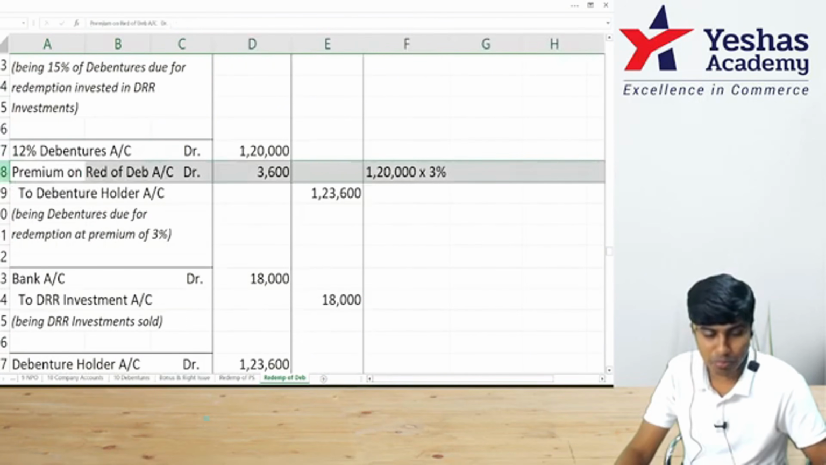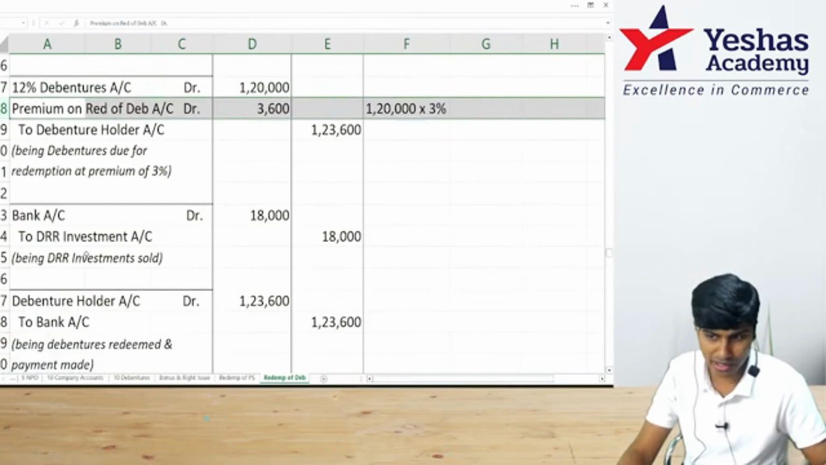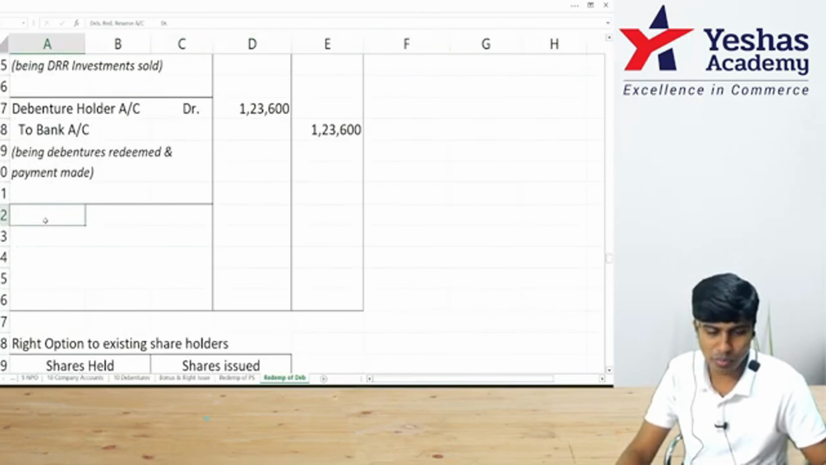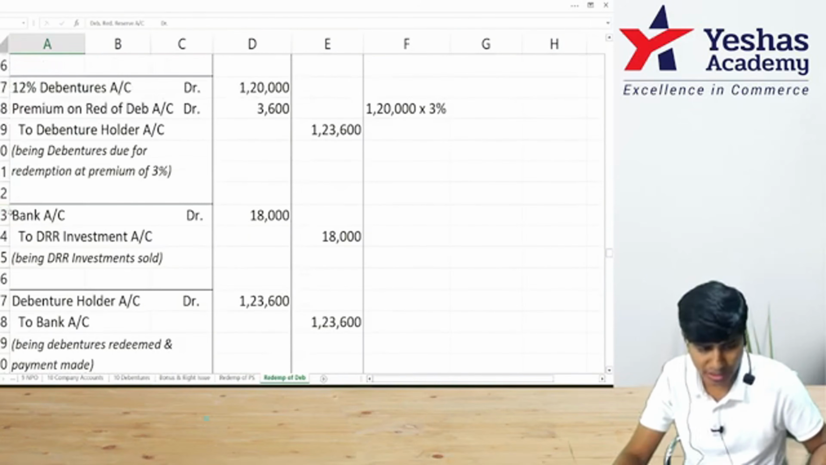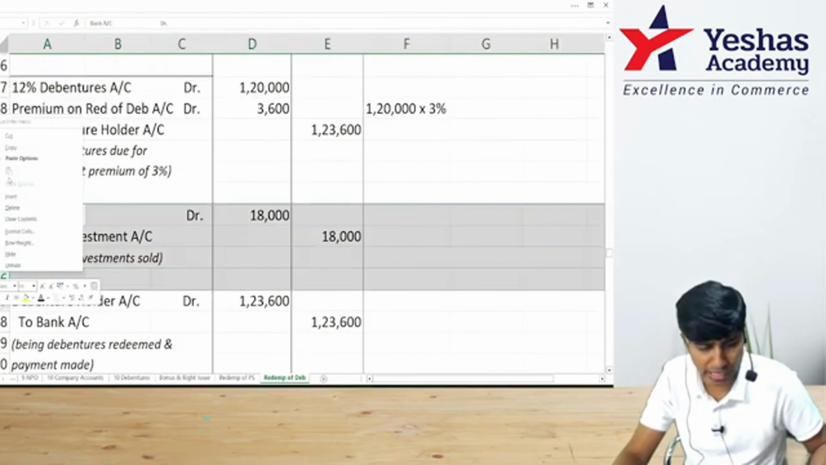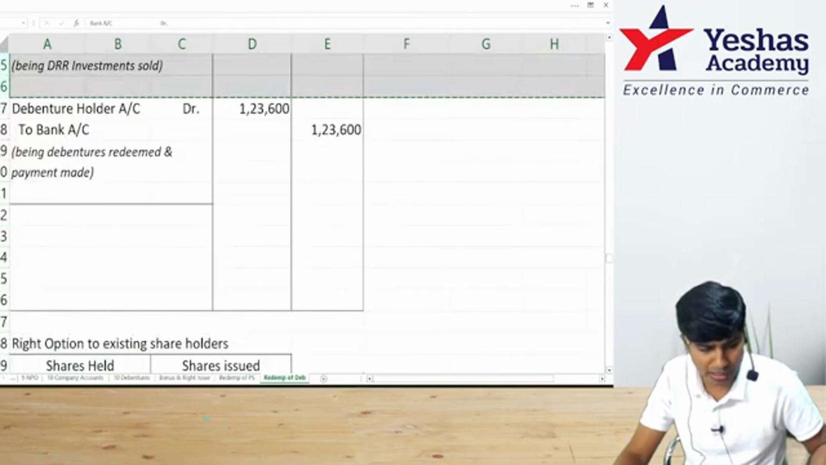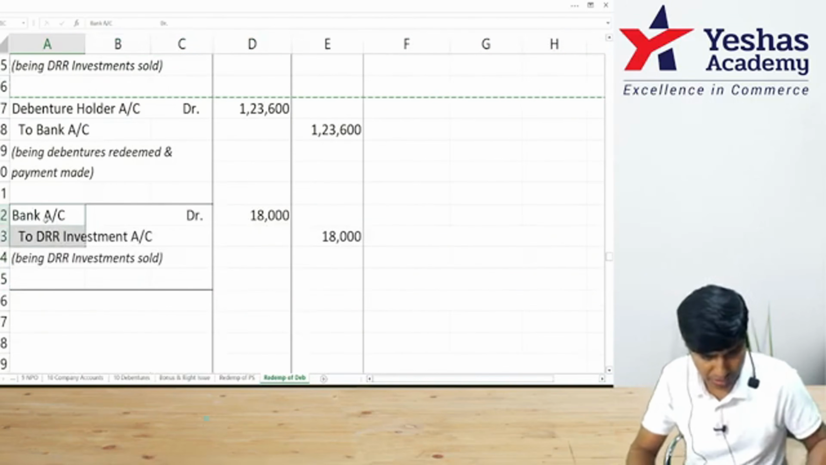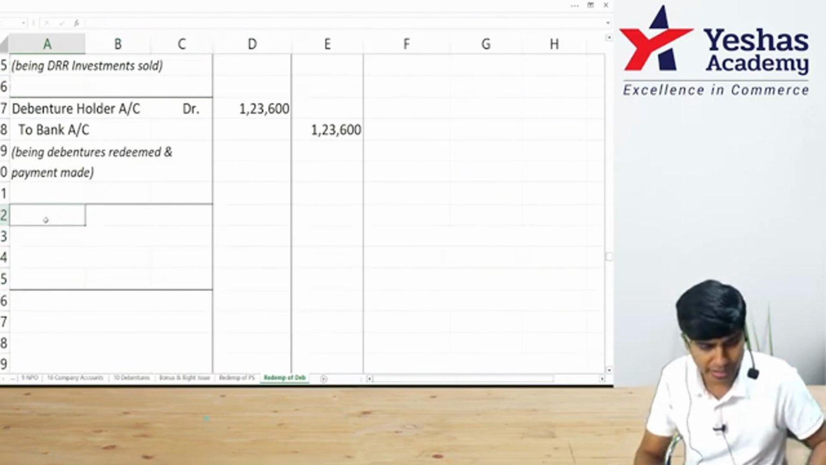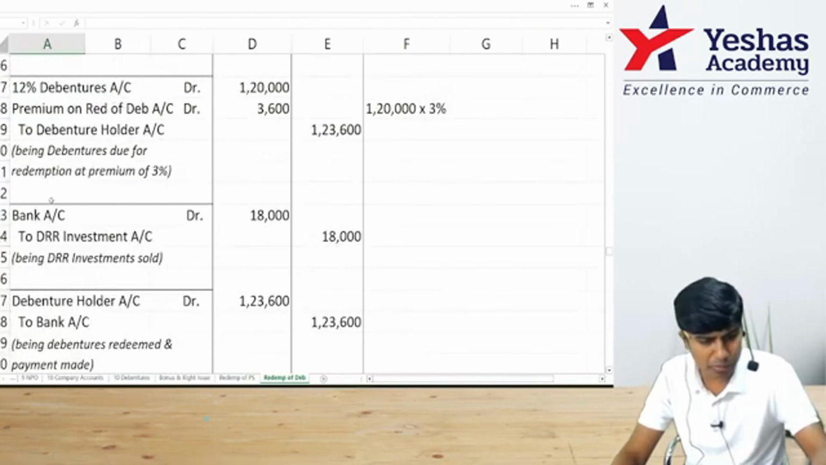And this premium on redemption of debentures 3,600 has to be transferred to P&L. I'll write that to be transferred to P&L. If you assume that it's already created, then you don't have to do it. If not, you might have to do that entry also. This is an optional entry, but I'll however still make you write the same. The entry will be, here we have written premium debit, no?